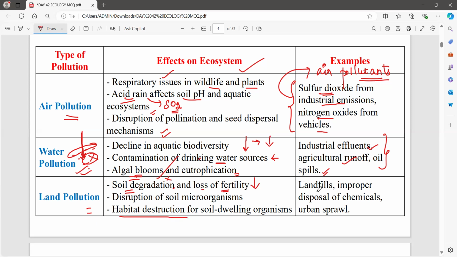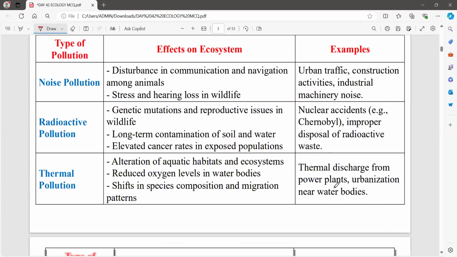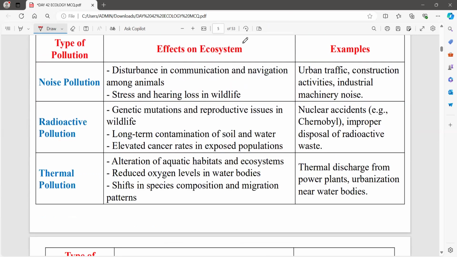Now, how are these possible? As usual, landfills, improper disposal of chemicals and urban sprawl. These are all the things which cause land pollution. Now, what are the effects on the ecosystem by noise pollution? Stress and hearing loss will result in some wildlife. This will be the major impact. Who is going to cause this noise pollution? Definitely traffic, construction activities, where there will be a lot of drilling sound in the construction area, and industrial machinery noise. These are all the noises which cause hearing loss in wildlife.